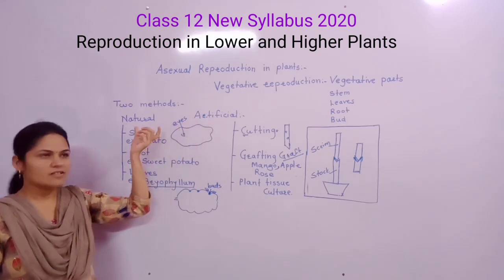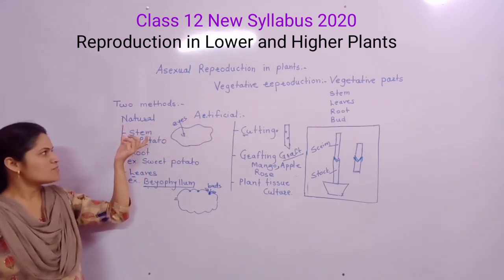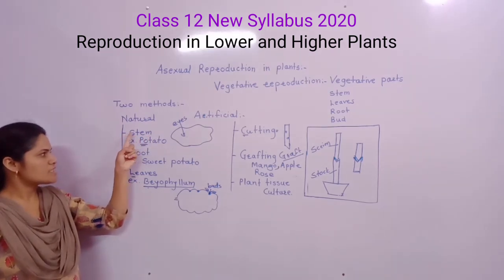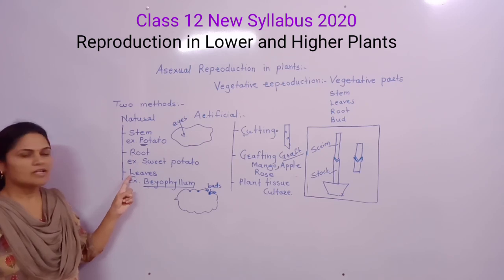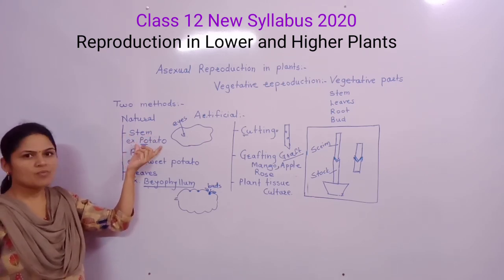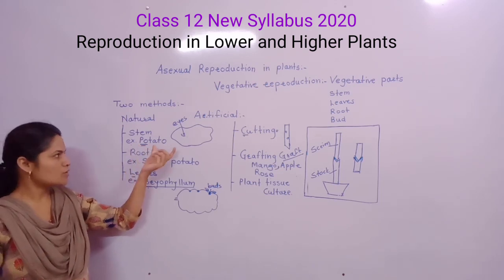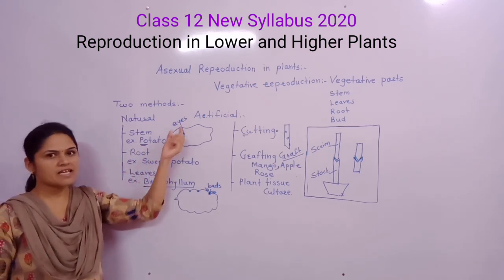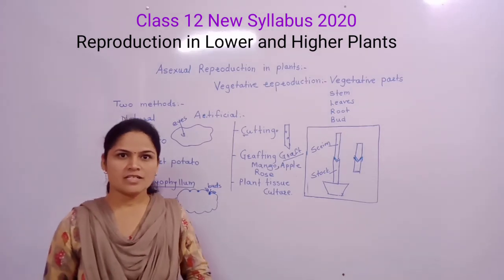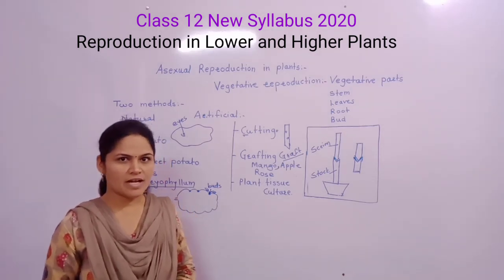The natural method uses the stem, root, and leaves. For example, the potato consists of eyes, and the eyes, brought into favorable condition, give rise to a new plant.